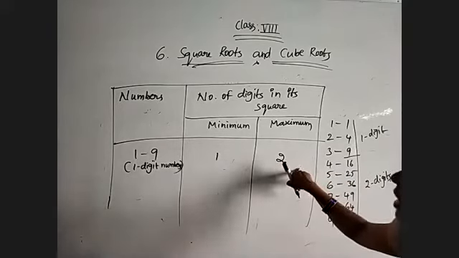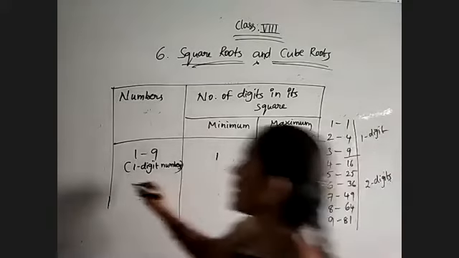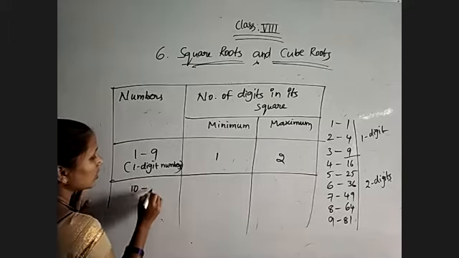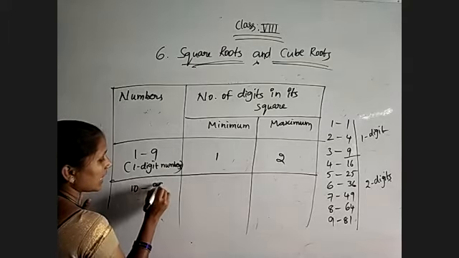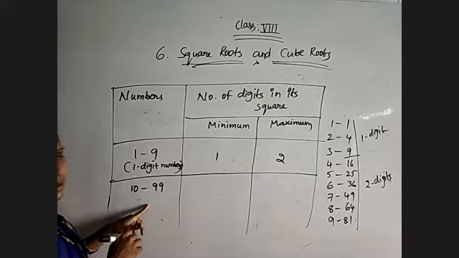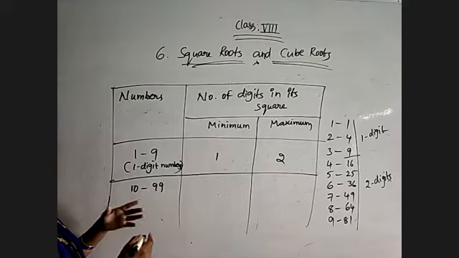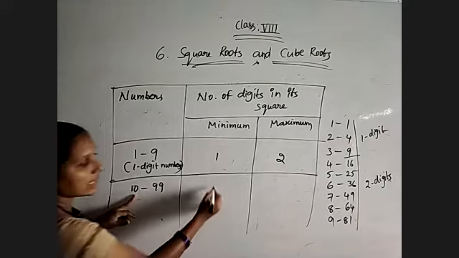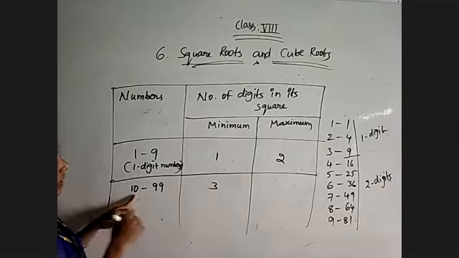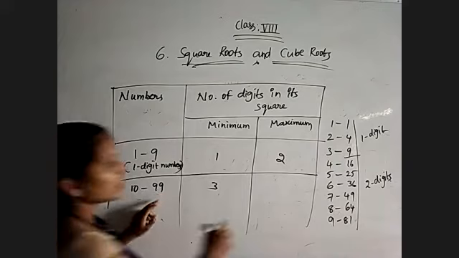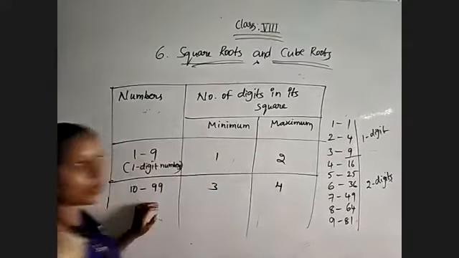That is the reason. And coming to the next, if the number is a two digit number, that is 10 to 99, how many digits are we getting in its square? Just observe. 10 square is 100, 3 digits we are getting, the minimum number of digits. 99 square is some value that will compulsorily have 4 digits.